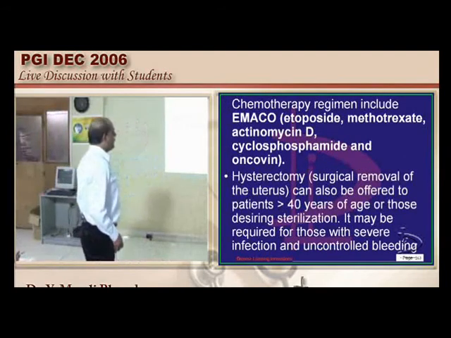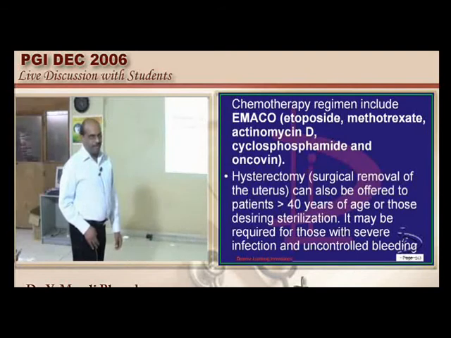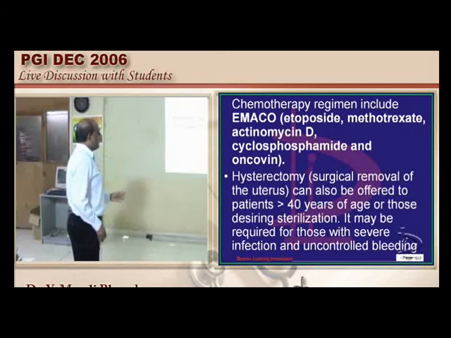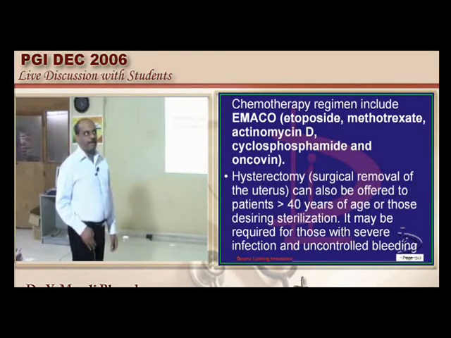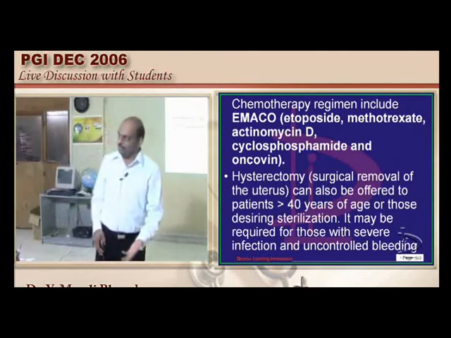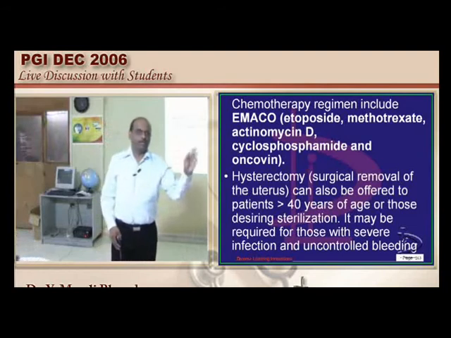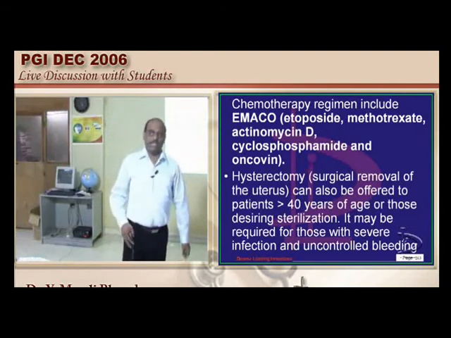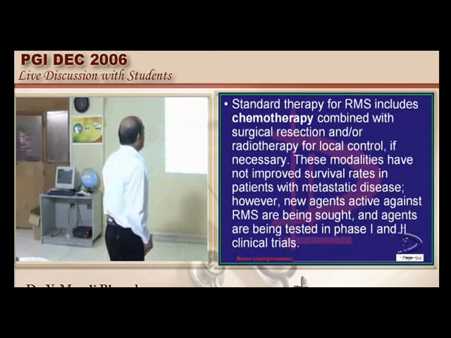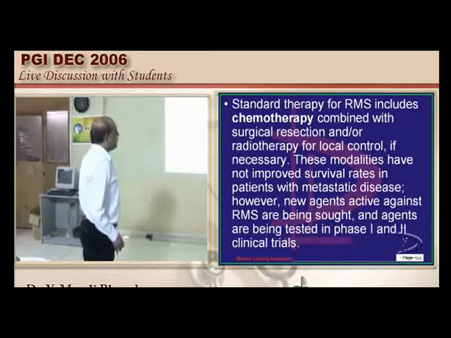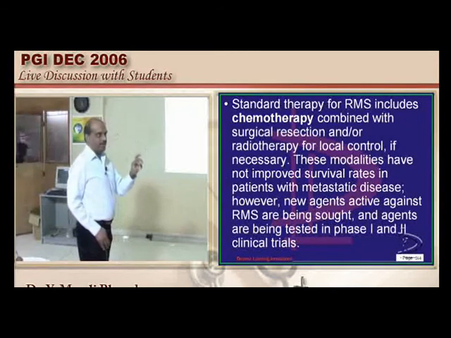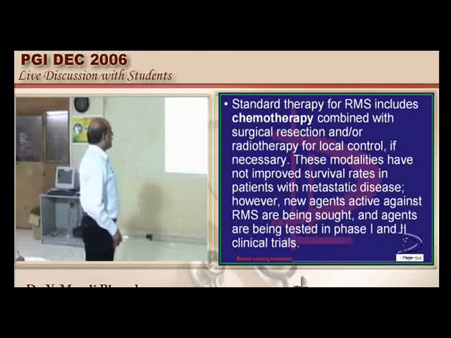Choriocarcinoma, what is that regime that we use, doctor? It's called the EMACO regime: etoposide, methotrexate, actinomycin D, cyclophosphamide, oncovin. The EMACO regime is the one which we use for choriocarcinoma, a gestational tumor, highly responsive if you happen to identify and treat it. Then rhabdomyosarcoma also, chemotherapy with surgical resection and radiotherapy for the local control.